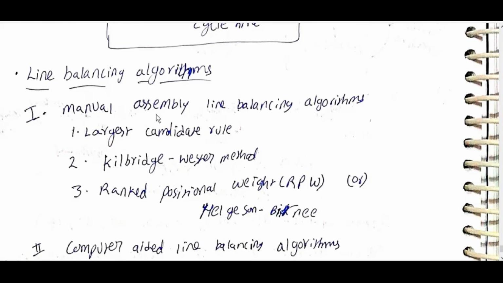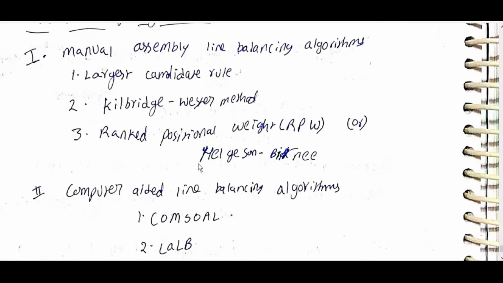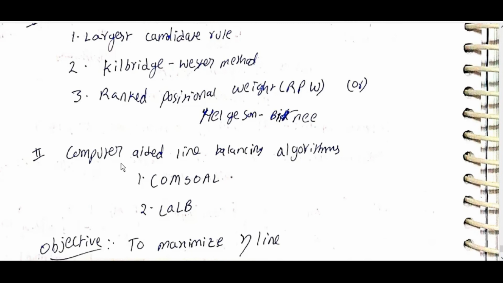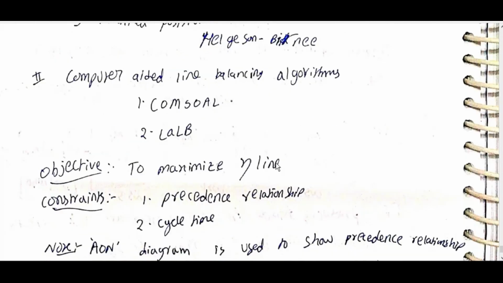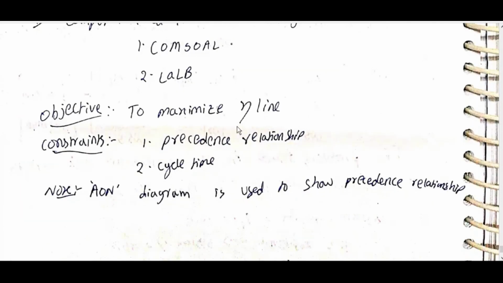Line balancing algorithms: manual assembly line balancing, largest candidate rule, Kilbridge and Wester method, ranked position weight RPW or Helgeson-Birnie. Computer aided line balancing algorithm, COMSOAL. Objective is to maximize eta line, constraints are precedence relationship and cycle time. Note: AON diagram is used to show precedence relationship.